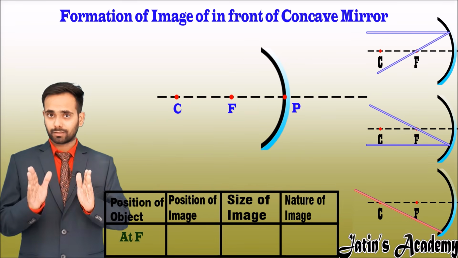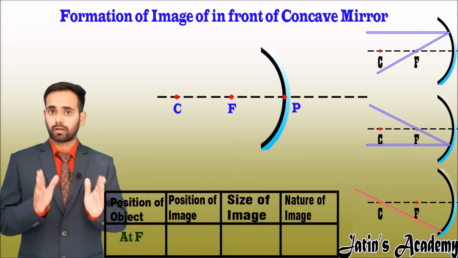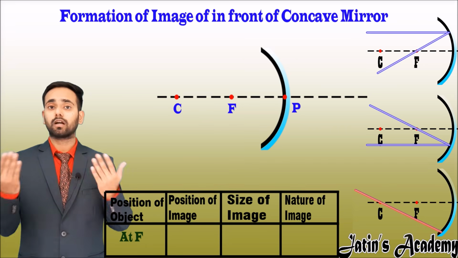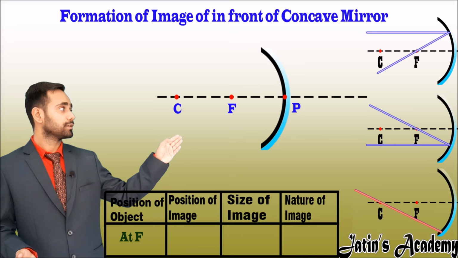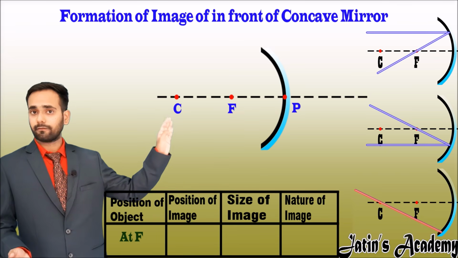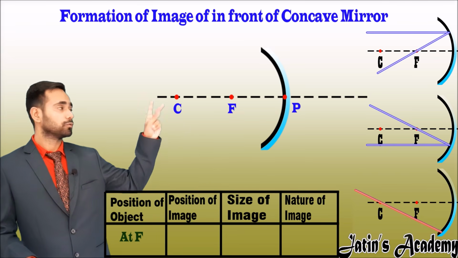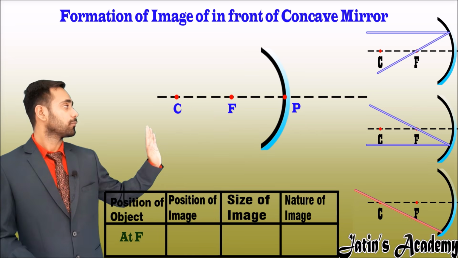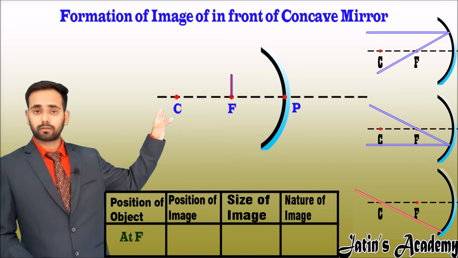Here is one restriction: the object is already at the focus, so we can't take the ray diagram in which we directly pass the ray from the focus. So we have to choose the other two diagrams. Now make a 1 centimeter line at the focus.